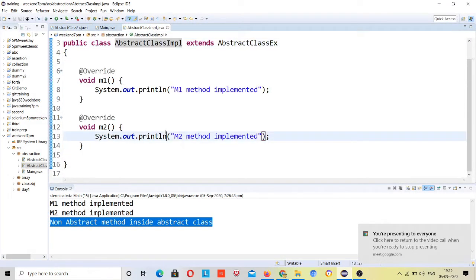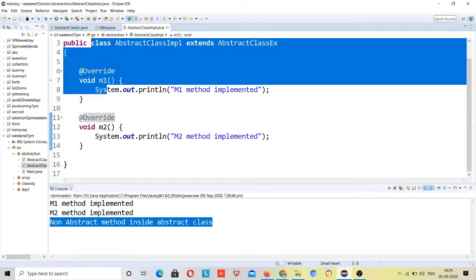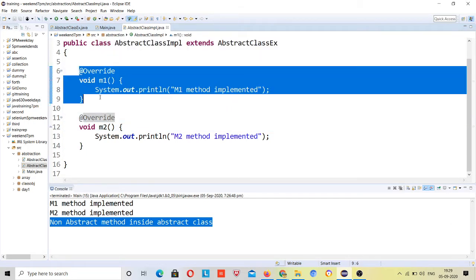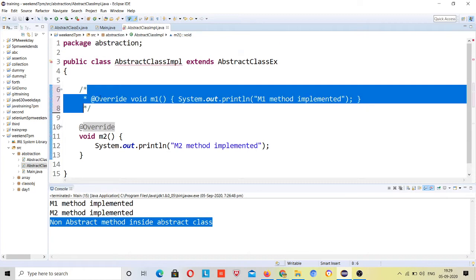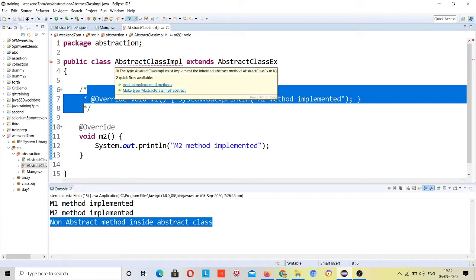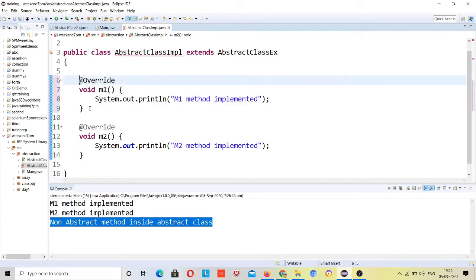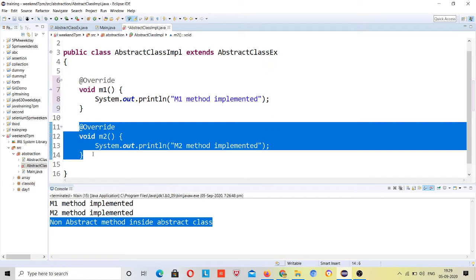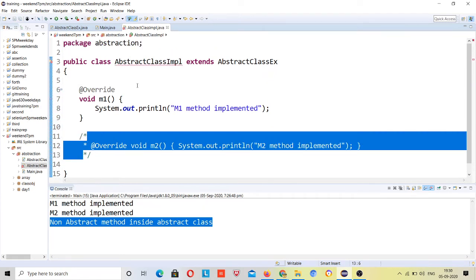Okay, so these are two unimplemented methods. Suppose I comment this M1 method inside the class which is implementing these abstract methods, right? So see, what's the error? The type abstract class implementation must implement the inherited abstract method M1, right? Suppose I uncomment it and comment M2. So error will be for M2, right? The type abstract class implementation must implement the inherited abstract method M2.